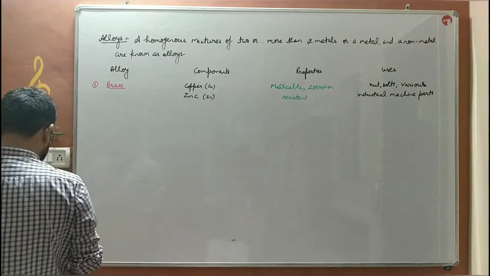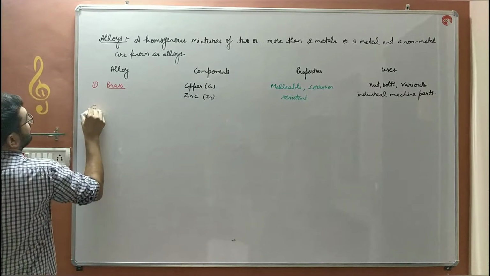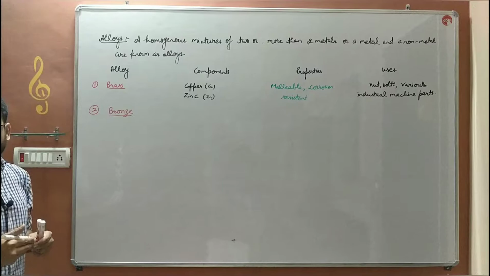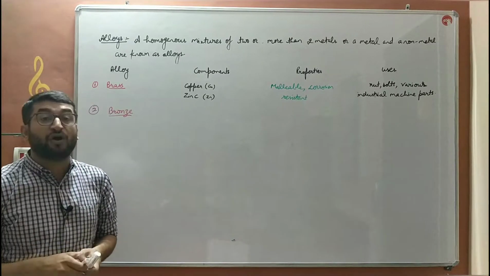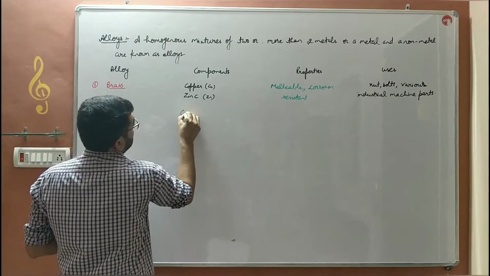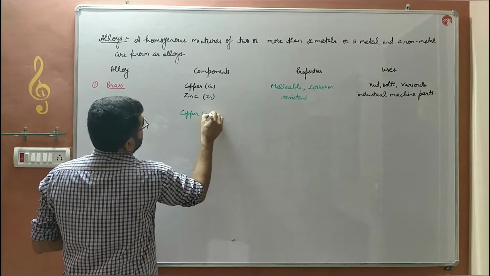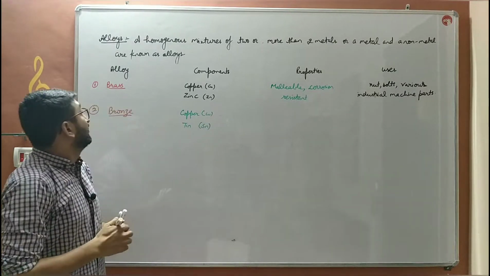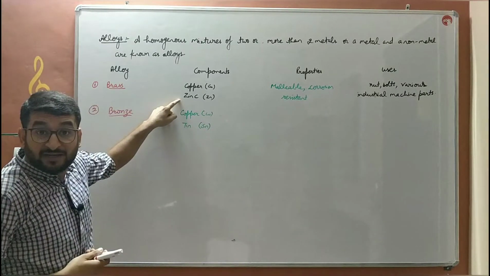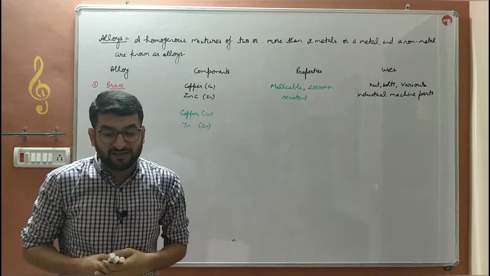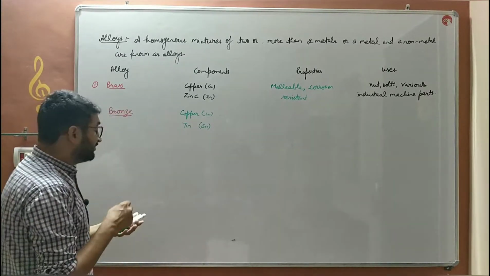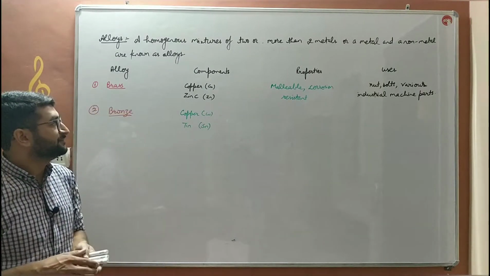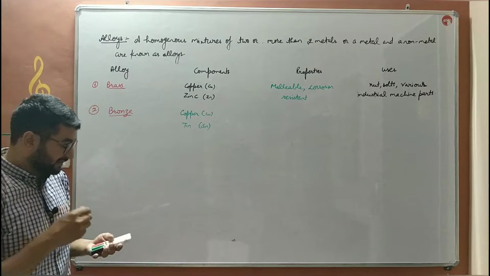The second is bronze. You must have heard about the bronze metal. Bronze is an alloy of copper and tin. Brass is an alloy of copper and zinc, and bronze is an alloy of copper and tin. 80% copper and 20% tin. What are the properties?